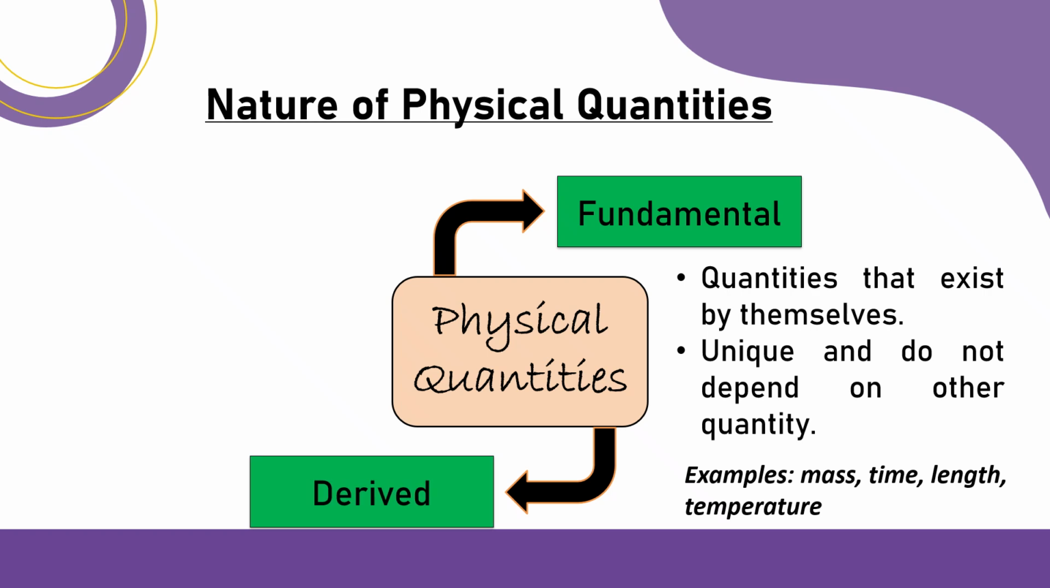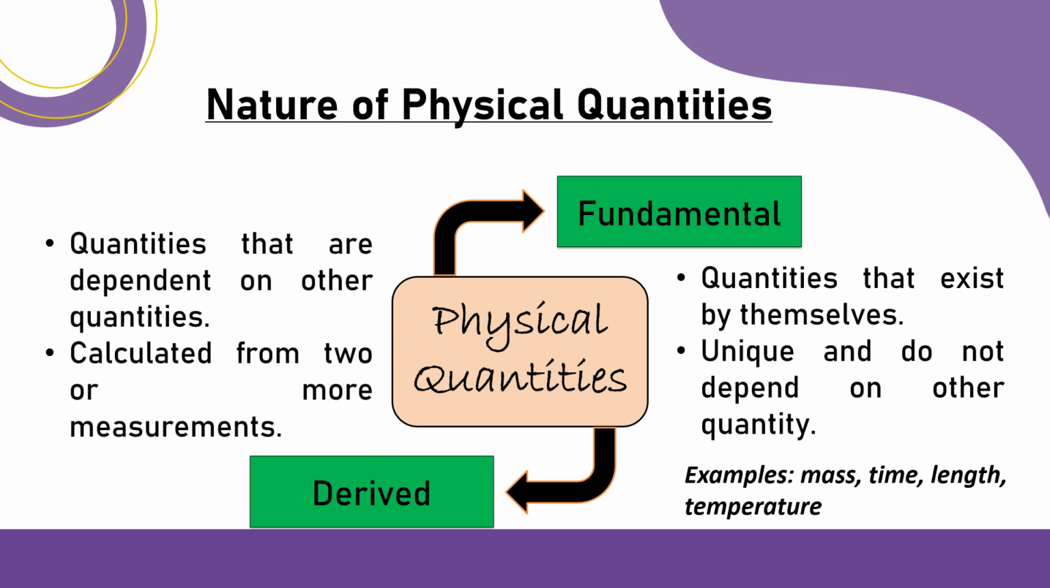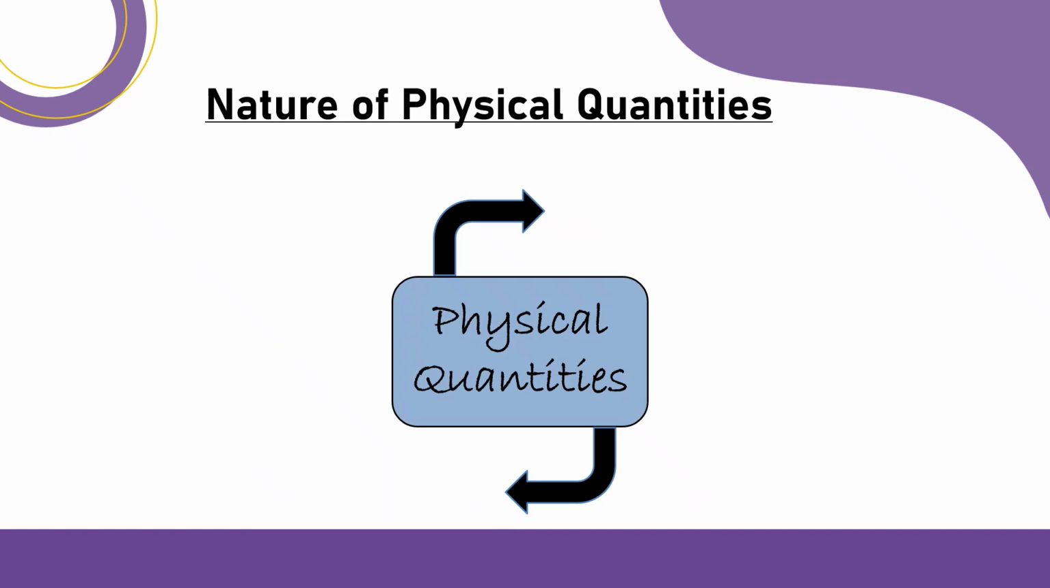Physical quantities can also be derived. These are quantities that are dependent on other quantities and are calculated or computed from two or more measurements. Examples of these are area, which is dependent on length, volume, which is dependent on length, density, which is dependent on mass and volume, and speed, which is dependent on length and time.